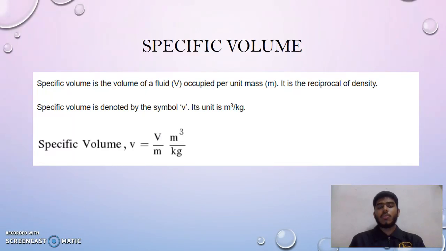And this next one is about specific volume, which is the volume of a fluid occupied per unit mass, where the volume is denoted with V and the mass is denoted with M. It is actually the reciprocal of density. Specific volume is denoted by the symbol v, and its unit is meter cubed per kilogram. We can see the formula here: specific volume v equals V over M, in meter cubed per kilogram.